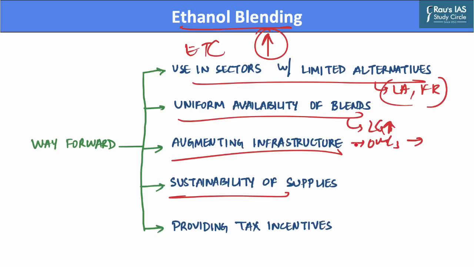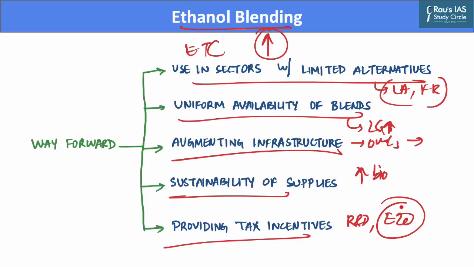And further, there is a need to support sugar mills with cash support, which will encourage them to increase their bioethanol production. Further, there is a need to provide tax incentives which will help absorb R&D cost, and it will make engines more compatible with E20 blended fuels.